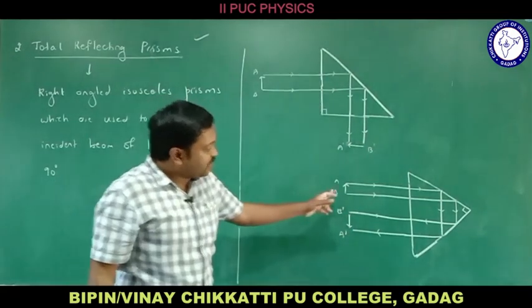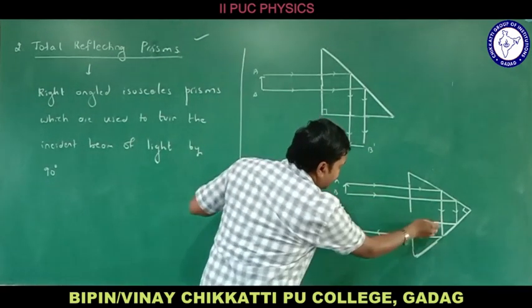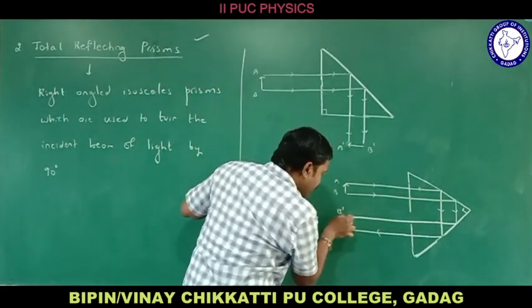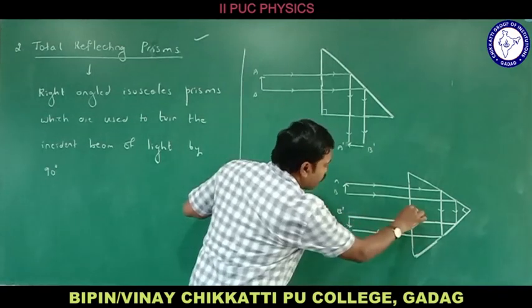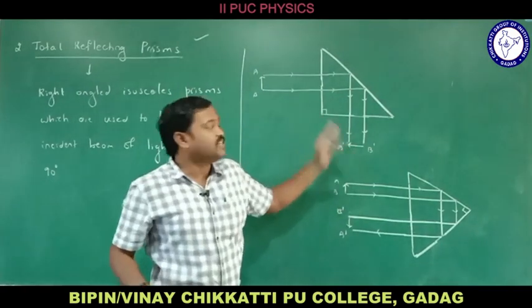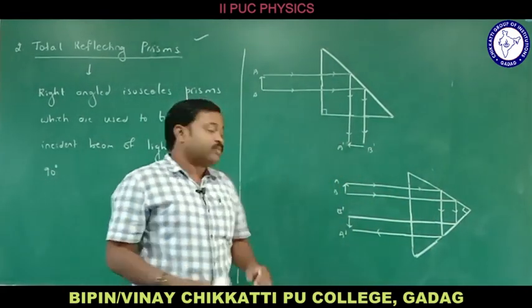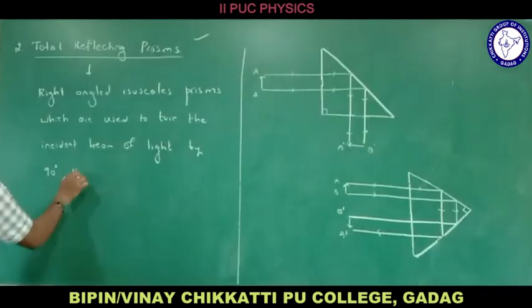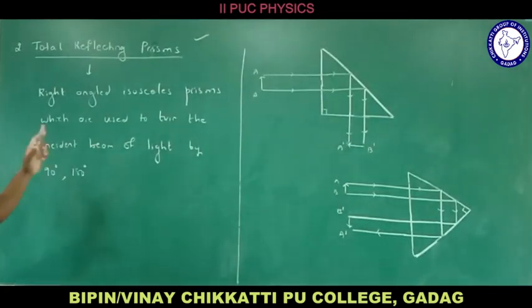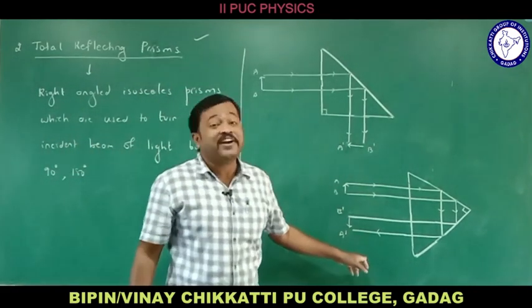Here we are turning the incident beam of light through 180 degrees. Here we had turned the incident beam of light through 90 degrees, right? 90 degrees we have turned. Here the incident beam of light is turned by 180 degrees. Right? Okay. These are used to turn the incident beam of light by 90 degrees and also by what we say here, 180 degrees. Right?